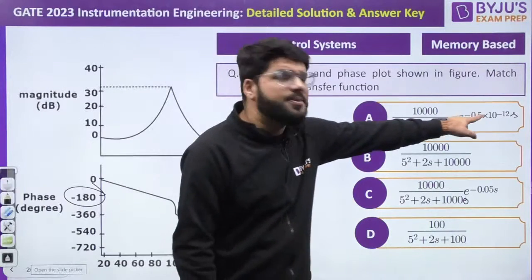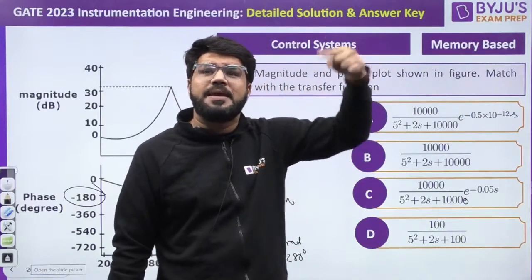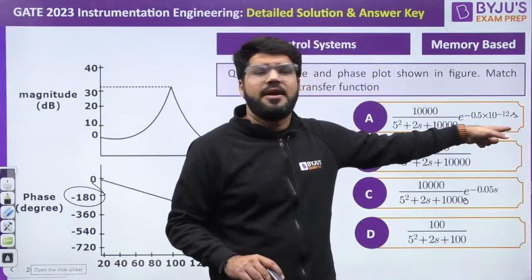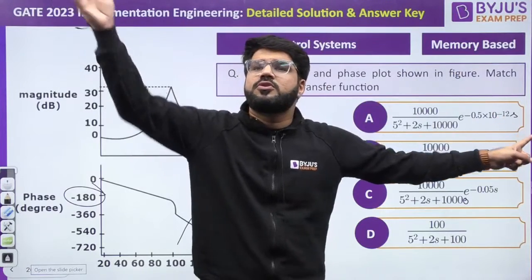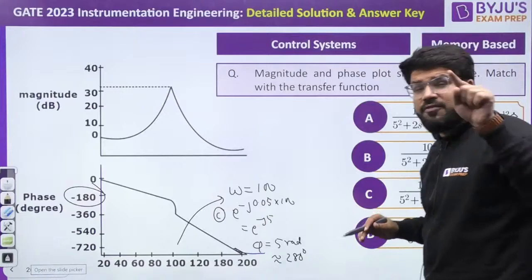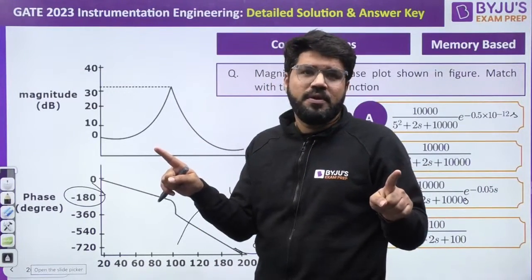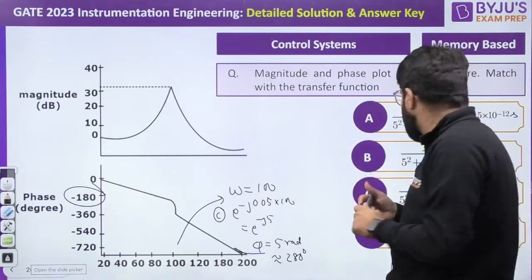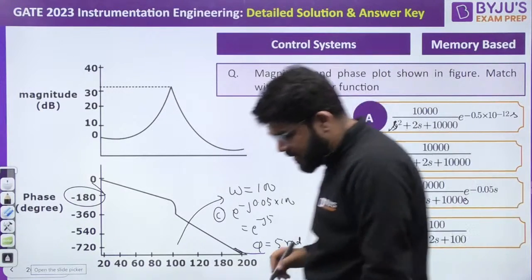But if you talk about option A, it is 0.5 10 power minus 12 multiplied by omega equal to 100. So it is 0.5 10 power minus 10. How much phase? 0.00000000 something. Negligible, tending to 0. So if A was the correct answer, then practically there is no effect on the phase term. Then you should get a phase response very similar to a standard second order control system. This is S square, this is S square, there is a small typo error, correct it.